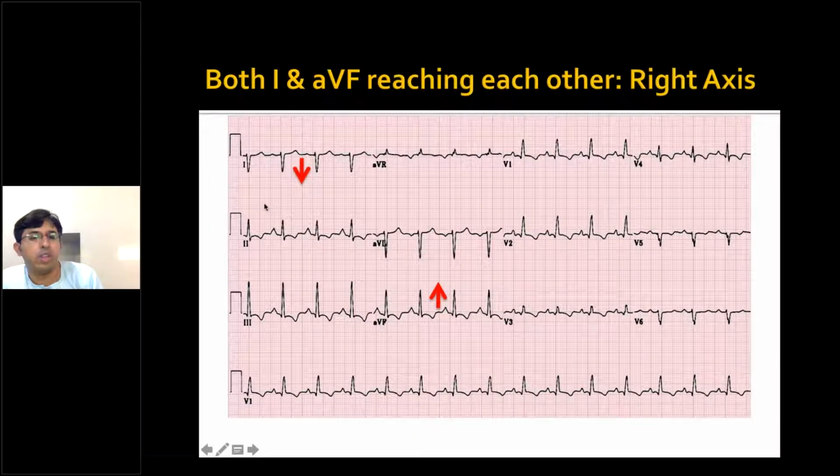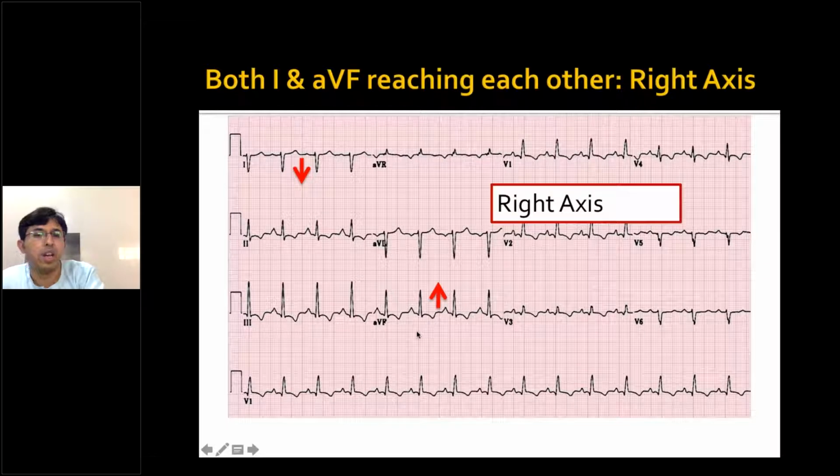Here lead 1 is negative and lead AVF is positive. So you can see the predominant QRS is negative in lead 1 and positive in lead AVF. So this is right axis deviation. So for axis, predominantly you see lead 1 and AVF and you will get a fair idea.